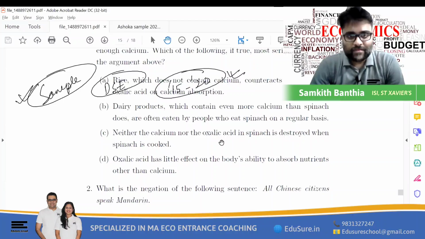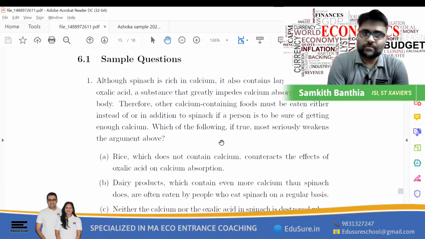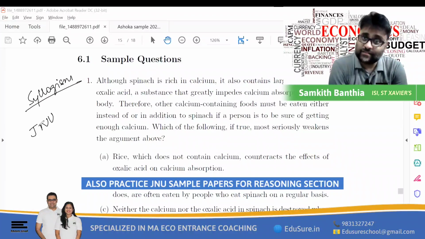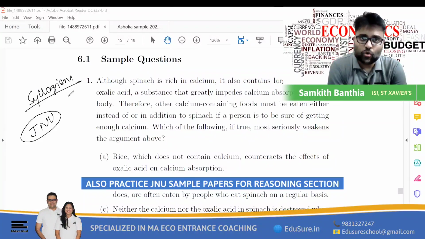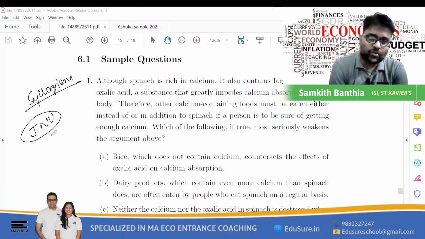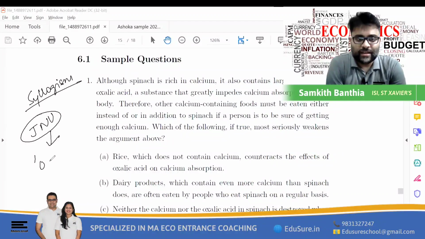In other aspects, in the reasoning part, I see questions from syllogism and aspects which have been covered in the JNU entrance examination. So it will be a good idea to take a look at the JNU papers only for the reasoning bit. JNU used to give many questions from reasoning, especially between the years 2008 to 2016.